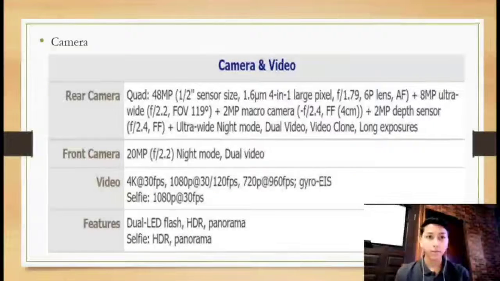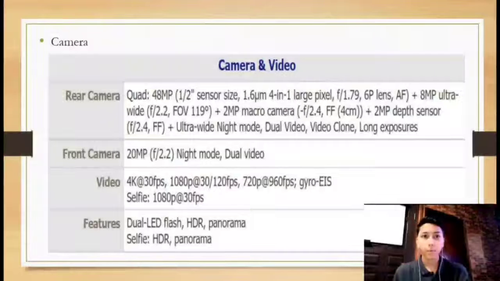Next, for the selfie, we got 1080p and 30 fps. And the last one for features of the camera in Poco X3 Pro is dual LED flash, HDR and panorama. And for the selfie is HDR and panorama.